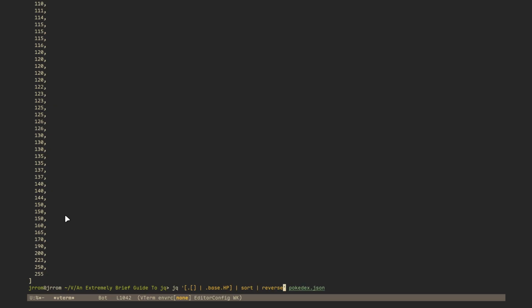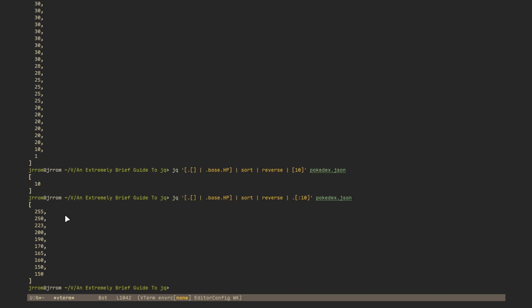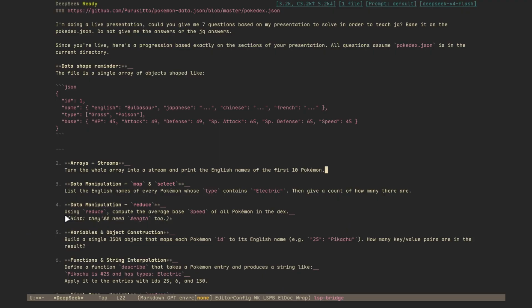Let's do reverse. Let's do 10. That's wrong. We forgot to put dot. Dot 10. The top 10. So the highest HP Pokemon is 255, 250, 223, 200, etc. Let's go back.